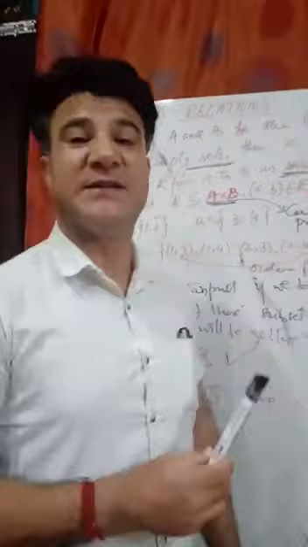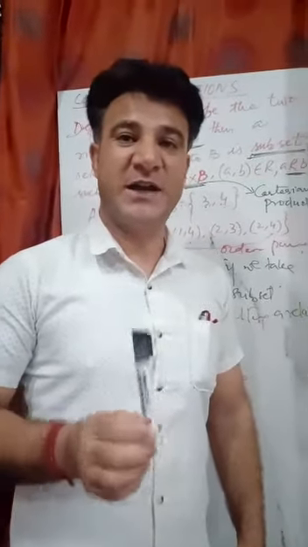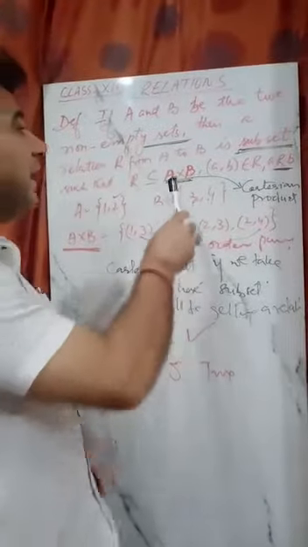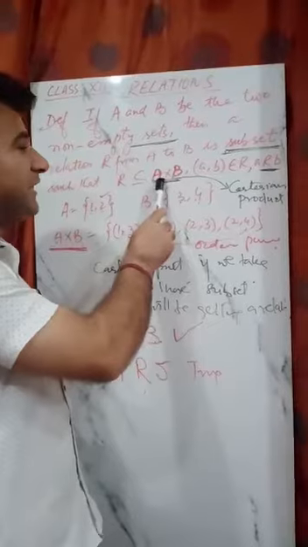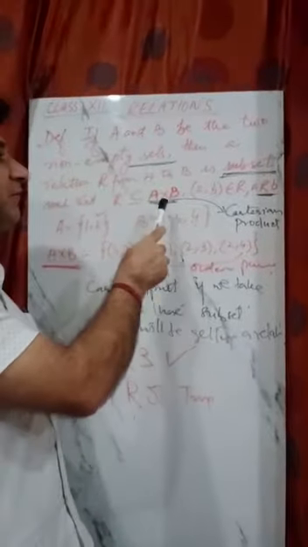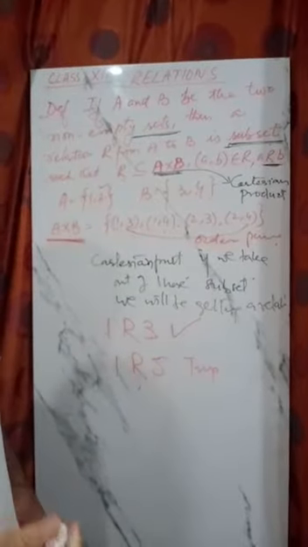But in mathematics, a relation is a connection or association which is related to the Cartesian product and which can be taken out as a subset of this Cartesian product. So this is the relation in mathematics.